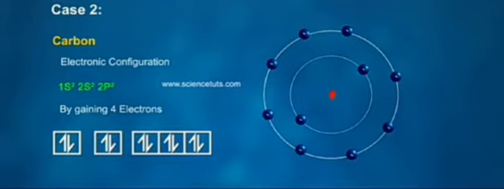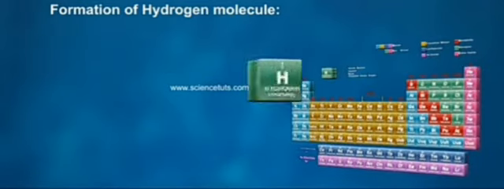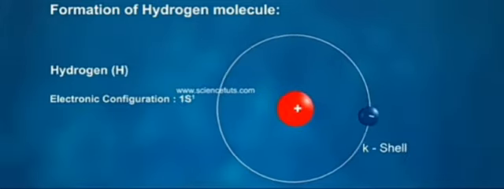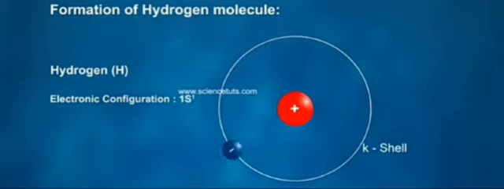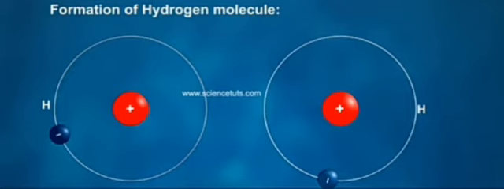For example, the formation of a simple molecule like hydrogen. The atomic number of hydrogen is 1. Hence hydrogen has 1 electron in its K shell and it requires one more electron to fill the K shell. It has to attain the octet rule.